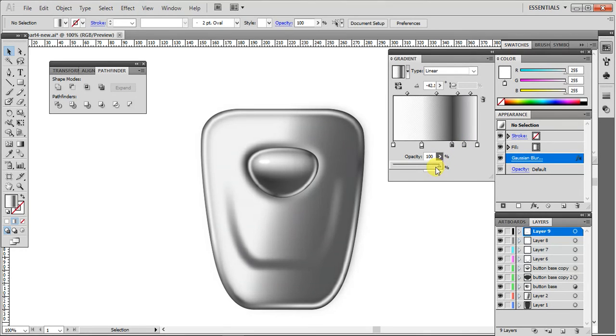Let's apply some opacity so that it blends better with the main body.